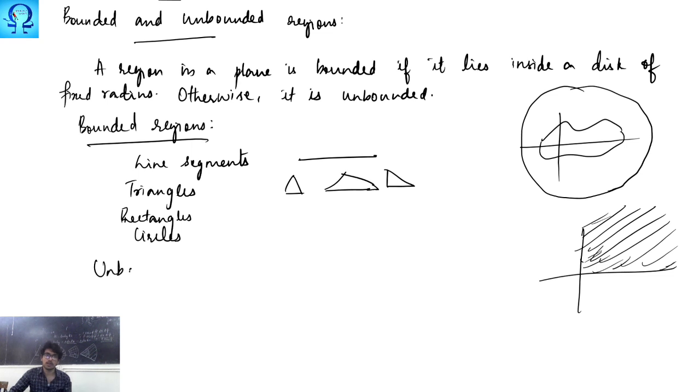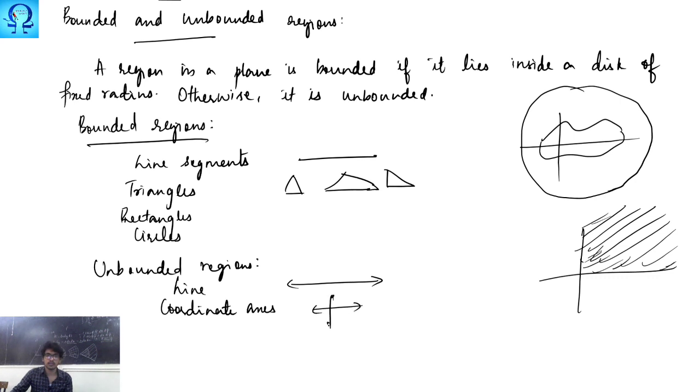For unbounded regions: lines. We are not talking about line segments, but lines that go on in both directions. Lines, coordinate axes, in the sense of these things. A line may go in any direction. It is not necessarily vertical or horizontal.